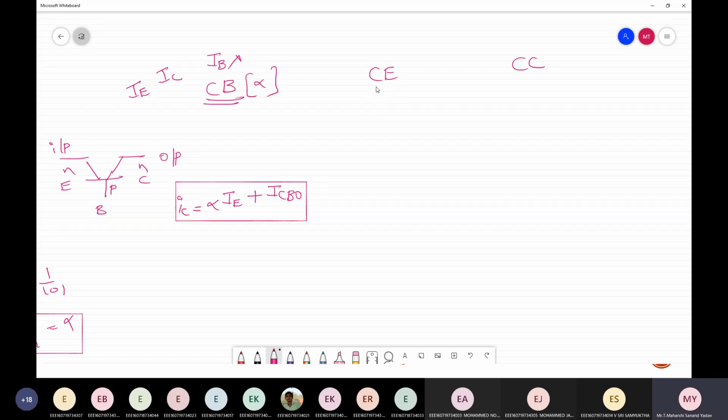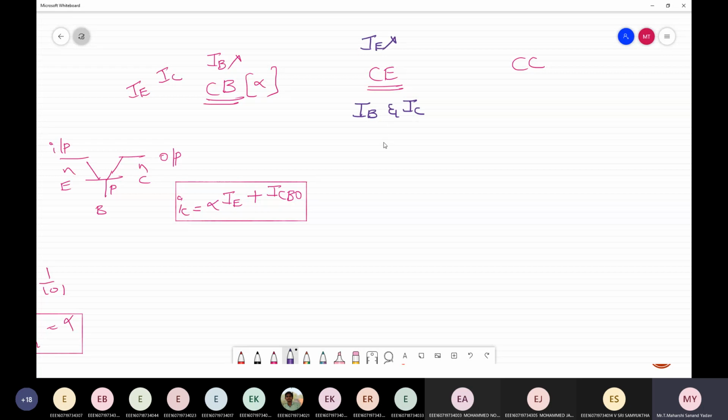Next, roll number 3. Roll number 3. Roll number 4, Nitin. Five. Yes, sir. Yes, then you tell me the relation for CE. So it should be between IB and IC.